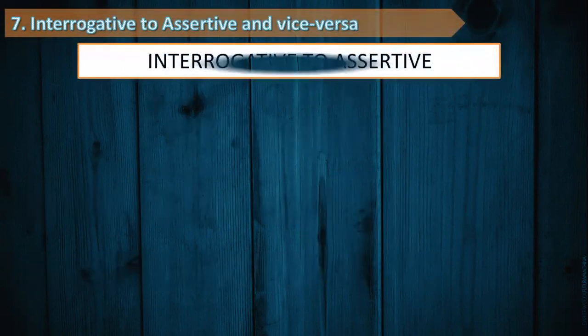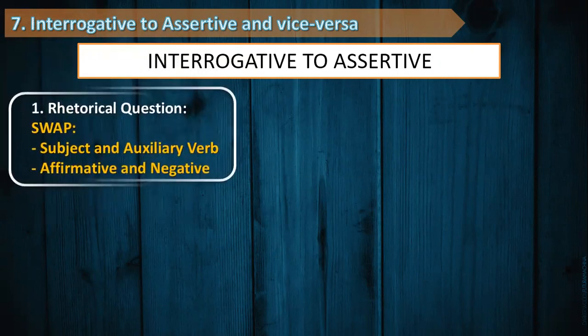All right, let's try another example. This time, let's work upon interrogative to assertive. In this case, we have two different types of questions, that is rhetorical questions and real questions. Let's take a look at rhetorical questions. What is a rhetorical question? What is the definition of a rhetorical question? Rhetorical questions are the ones which do not require any answer. Rather, the answers are understood by the listener.